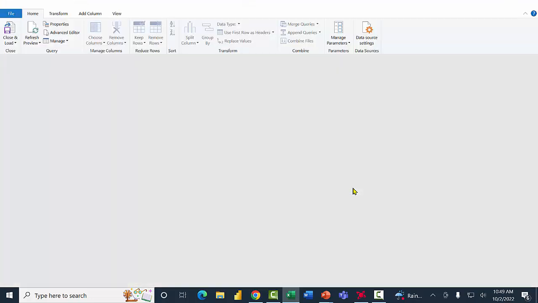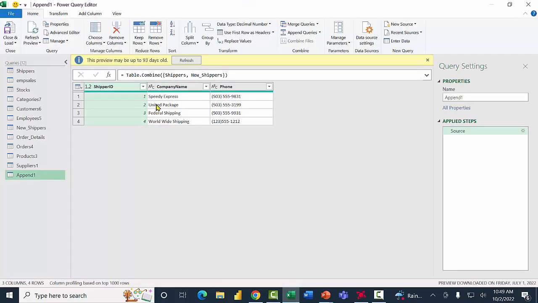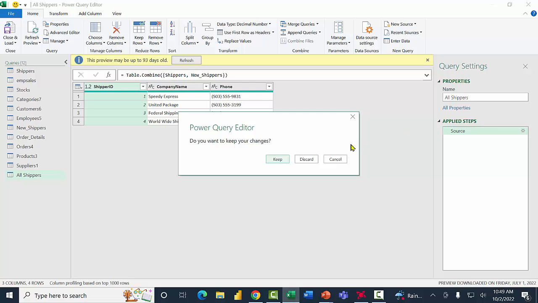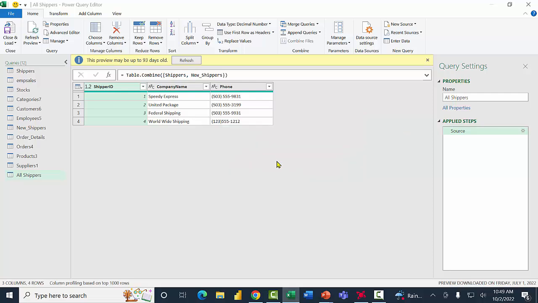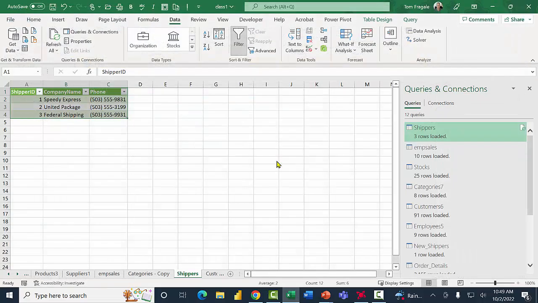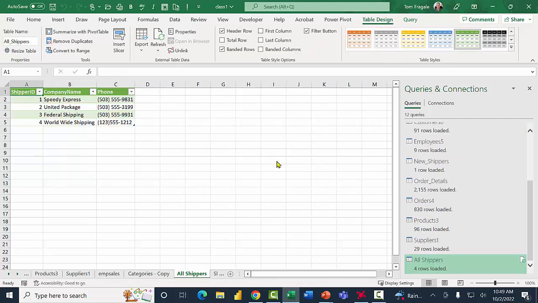Now, the new table has all four of the records, as we can see. Right, so that worked out very well. Now, I'd like to give the new table a better name. So I'm going to come over here where it says append 1, and I'll call it all shippers. I'm going to close that window, and we're going to keep our changes. Now, in just a second, I'll have a new table that's called all shippers, and you can see it has all four of the records.